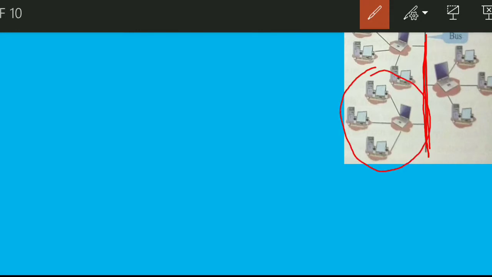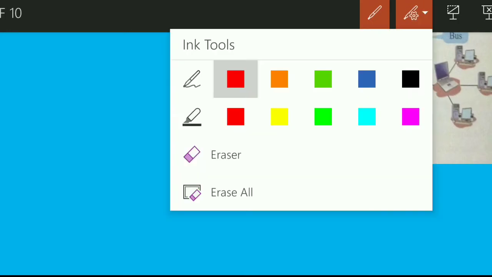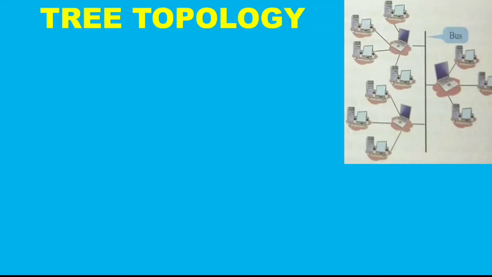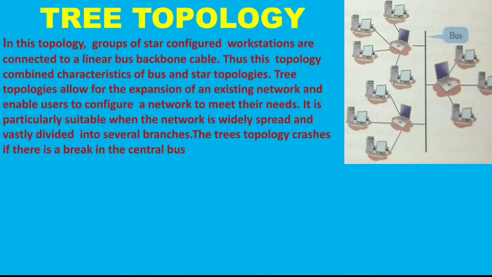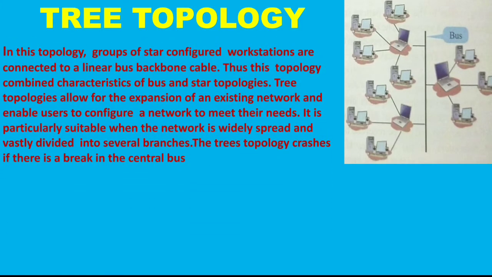So the combination of both the star topology and bus topology is called tree topology. As we already know the disadvantages of bus and star topology, now in this topology, groups of star configured workstations are connected to a linear bus backbone cable. Thus, this topology combines characteristics of bus and star topology.